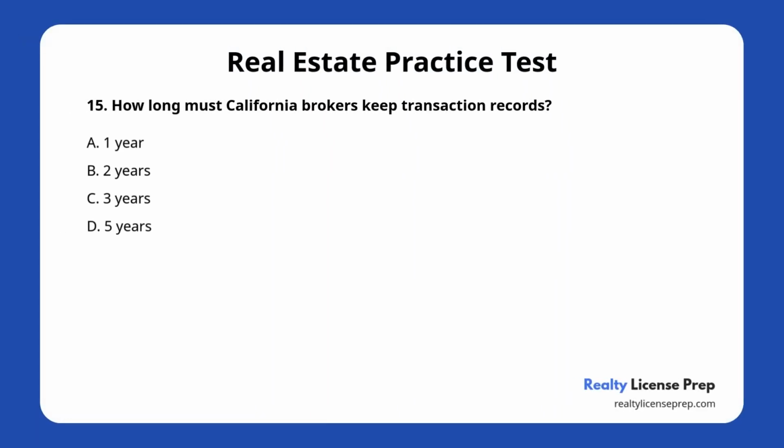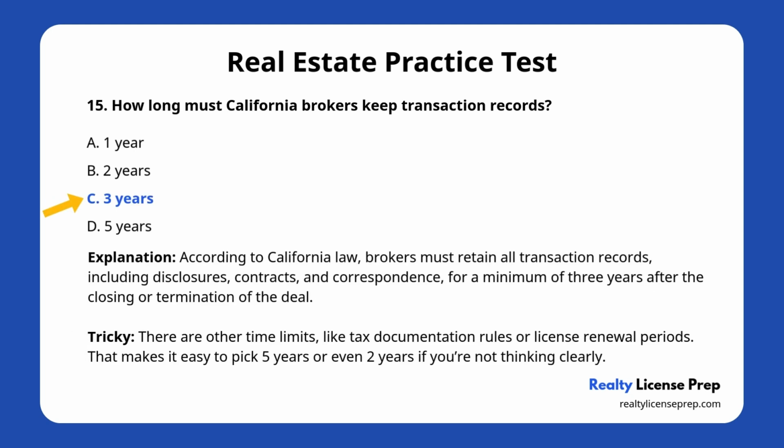Question number 15. How long must California brokers keep transaction records? A. 1 year. B. 2 years. C. 3 years. D. 5 years. The correct answer is C. 3 years. According to California law, brokers must retain all transaction records, including disclosures, contracts, and correspondence, for a minimum of 3 years after the closing or termination of the deal.